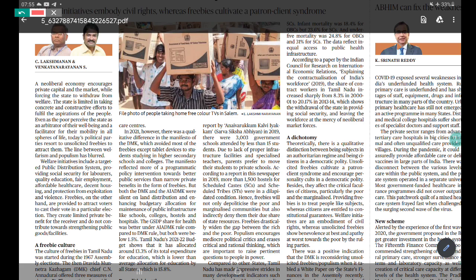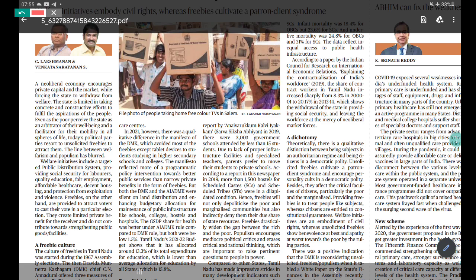And apart from that, just imagine the government has 100 rupees, and instead of investing in the health and education of the poor and marginalized, they are giving them 50 rupees worth of laptop, mobile or tablet, washing machine, etc. So basically what will happen is that they would not be in a position to invest in other things, because already we have the problem of fiscal deficit and all. So that creates the problem, because it widens the gap between the rich and the poor, and this is how you have to understand this.